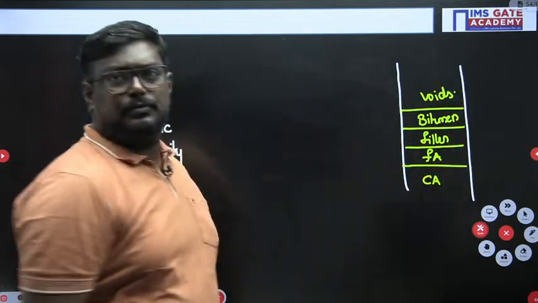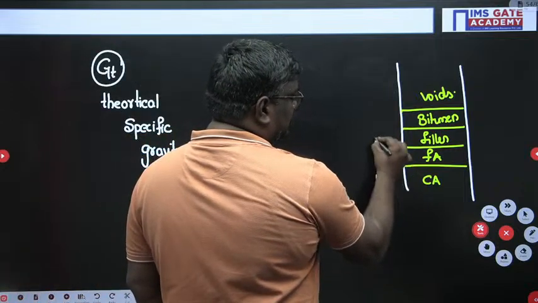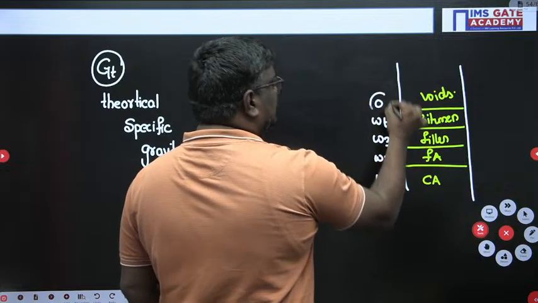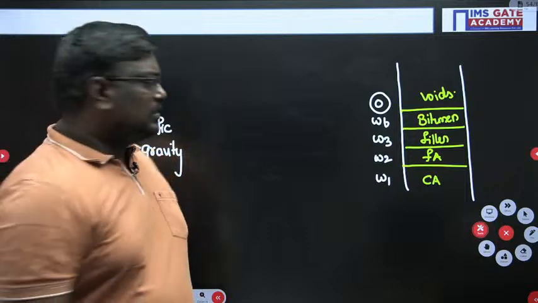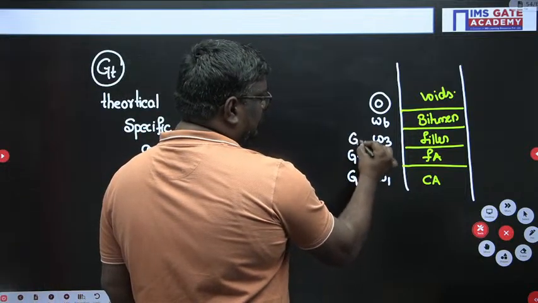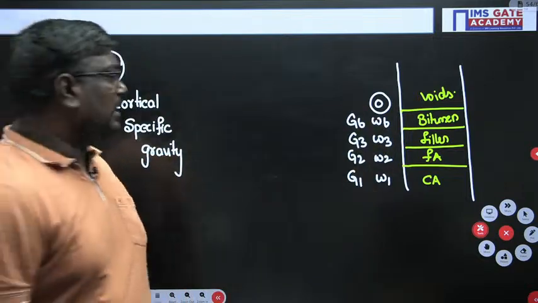So this one is W1, W2, W3, WB, and the weight of voids will be negligible, so I will take it as 0. Similarly here I will take G1, G2, G3 as the specific gravities.